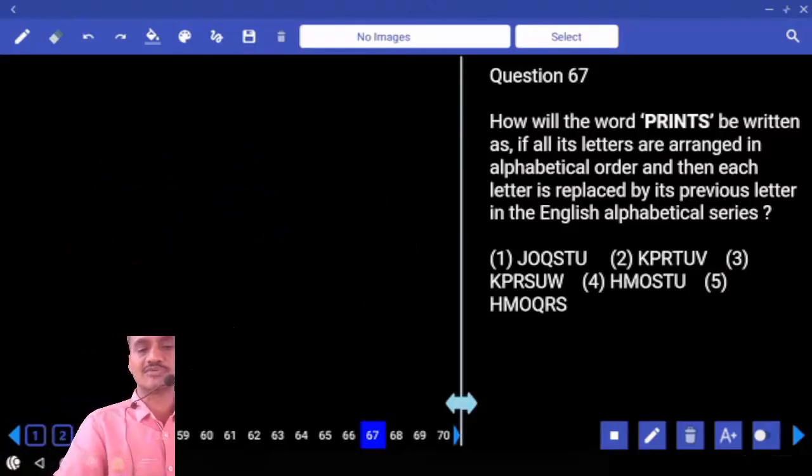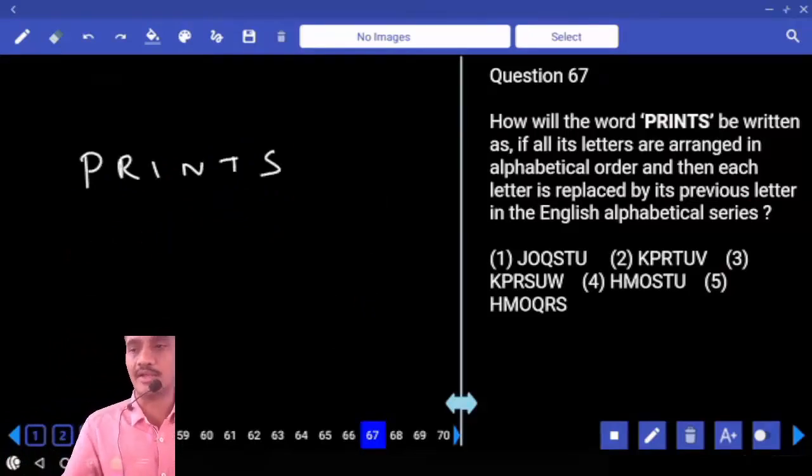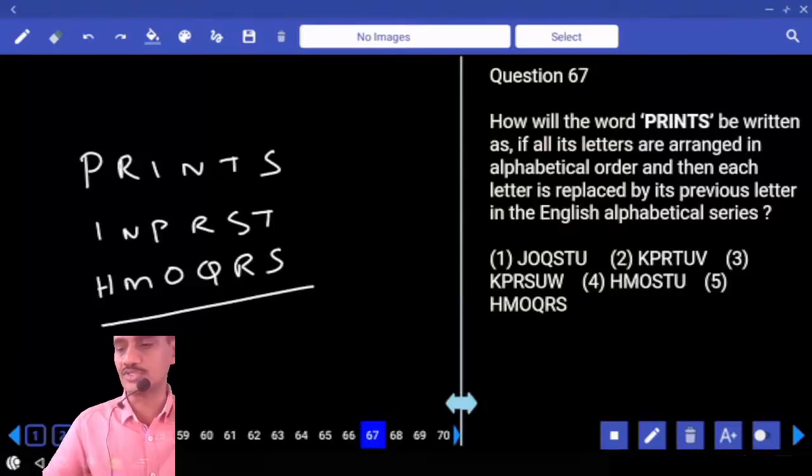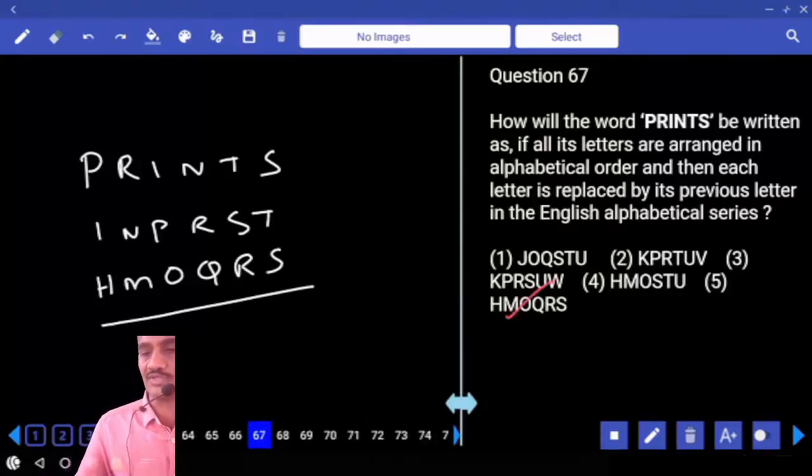Then coming to question number 67. Now in the 67, what is the word we have? Prince. PRINTS, prince is the word. And how will the word prince be written if all the letters are arranged in alphabetical order? First, the letters should be arranged in alphabetical order: INPRST. Now each of these letters is replaced by its previous letter. I-1 is H, N-1 is M, P-1 is O, R-1 is Q, this is R, this is S. HMOQRS, choice 5, question number 67.